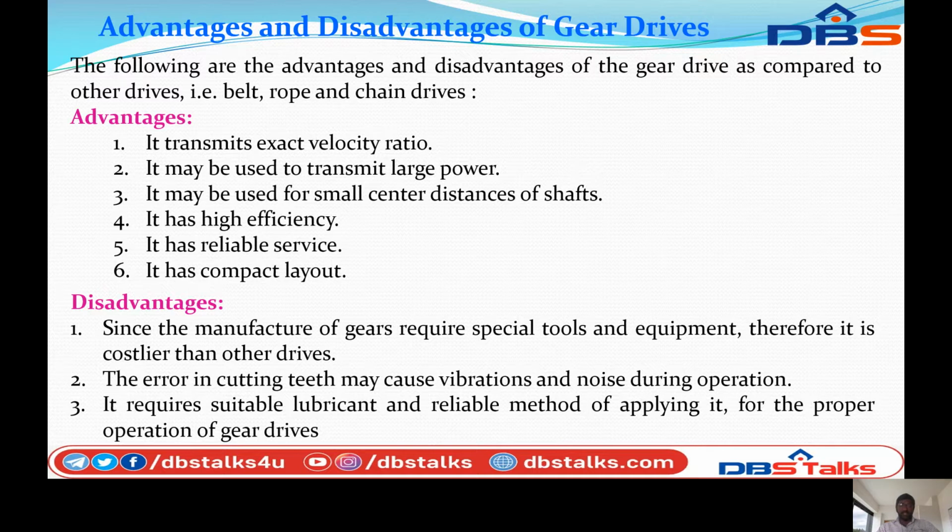Since the manufacture of the gear requires special tools and equipment, therefore it is costlier than the other drives. The main disadvantage is the manufacturing of the gears. It requires special tools and equipment. It is a costlier process compared to the other drives. The other drives mean belt, rope and chain drives.